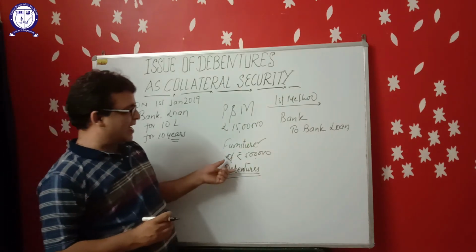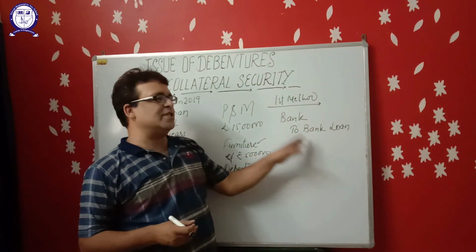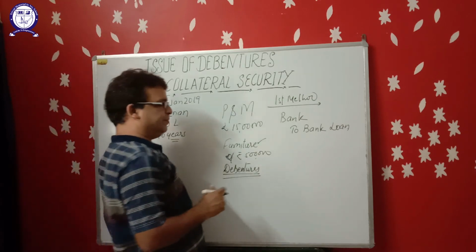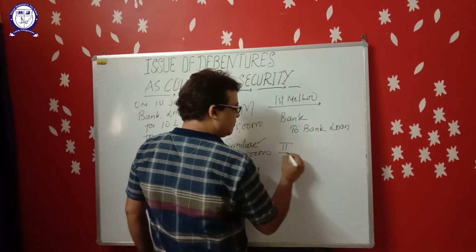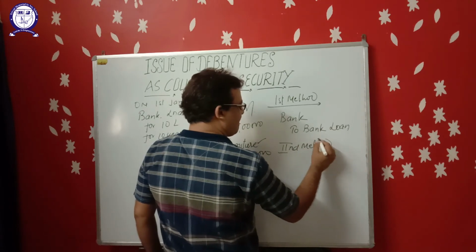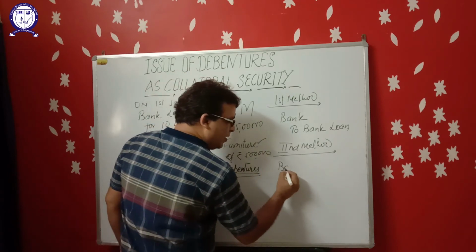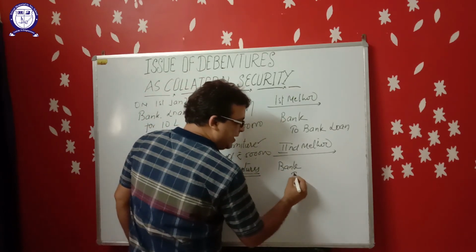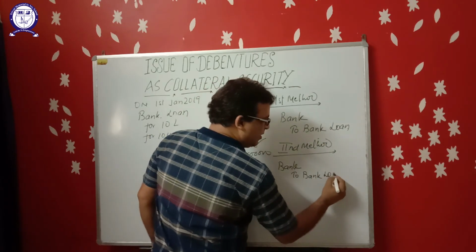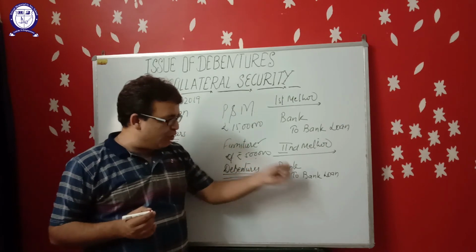Issue of debenture as a collateral security is not recorded in this method. Now, the second method. In the second method, first of all, the entry for taking the bank loan will be recorded. The entry will be bank account debit to bank loan.